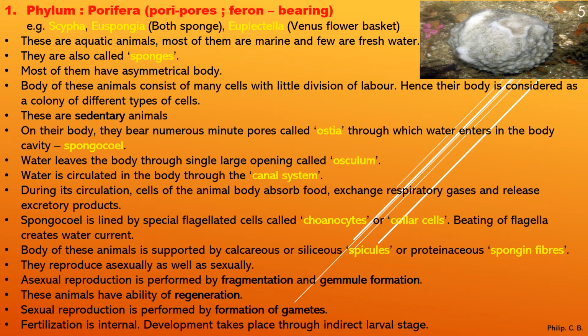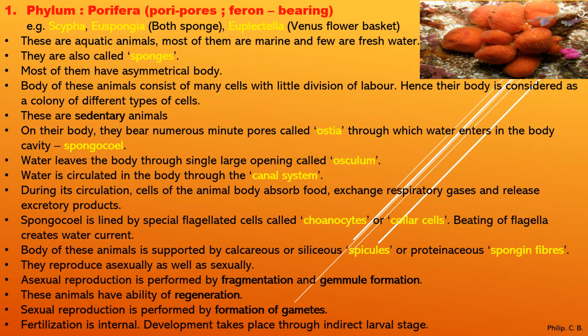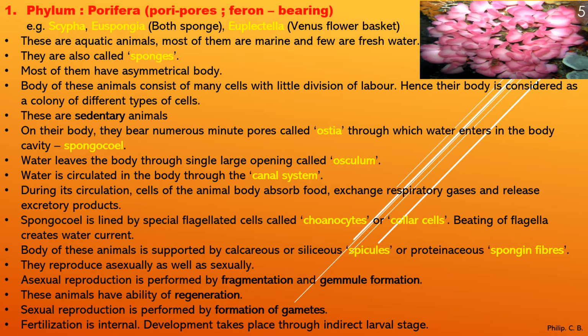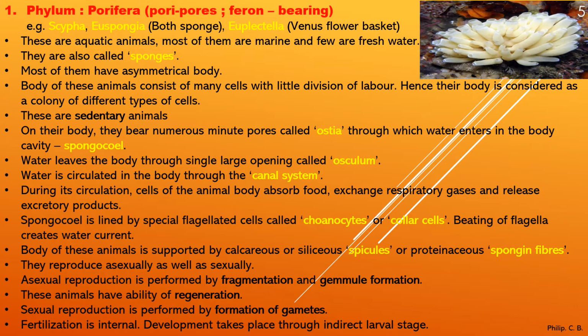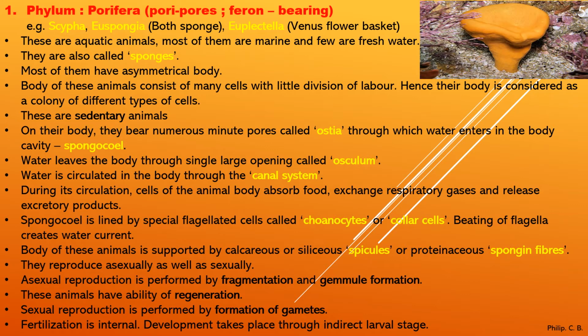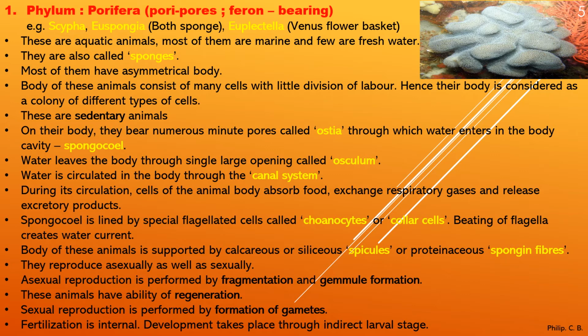Now if I say, what does that mean? Usually, in certain species like silkworm or butterfly, there is egg, larva, pupa, and the adult stage. Here that is not direct but an indirect larval stage, and it is not clear which stage it is. So it is an indirect stage.